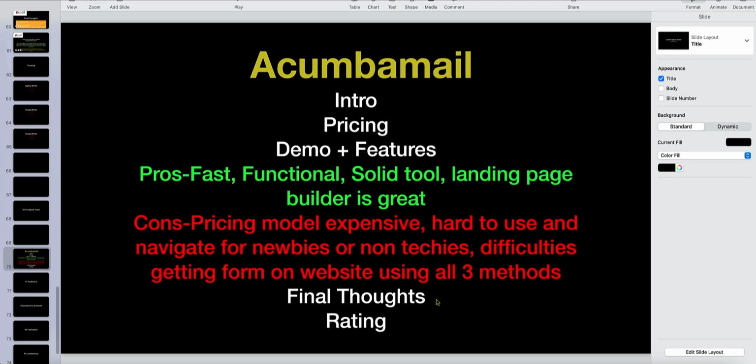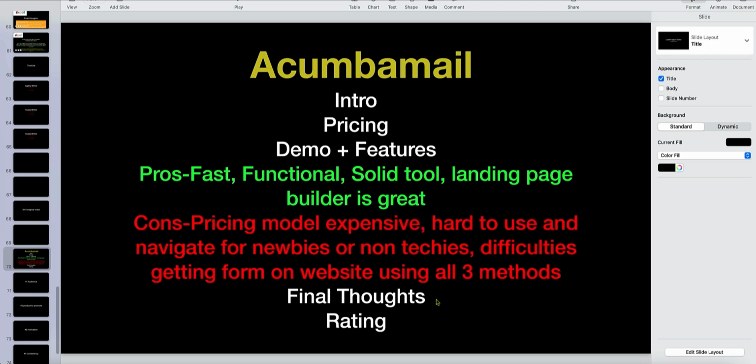But final thoughts are that this was just not as easy as I would have liked to use. The pricing is not what I would like to see. They're a little bit penny pinching, if you will, with the amount of emails you can send per pricing tier. And then I couldn't get my form up and running. Those are basically my final thoughts on why I wouldn't go with the tool and why I wouldn't feel comfortable spending like $400 all in, or whatever the pricing was, on a tool like this, where I already had difficulties, right?